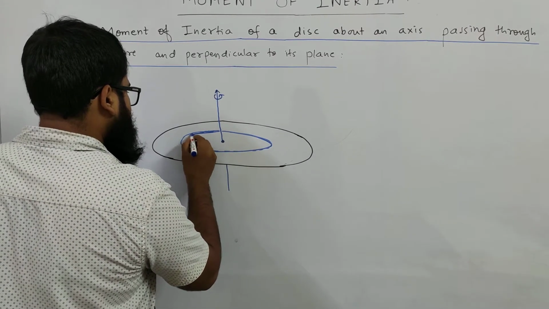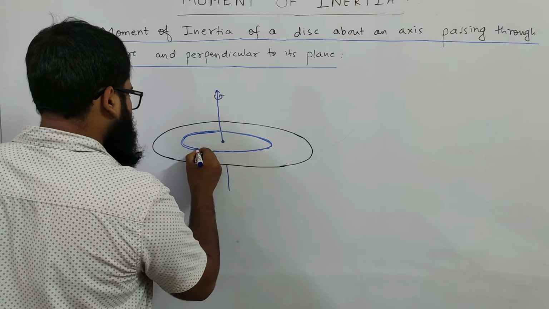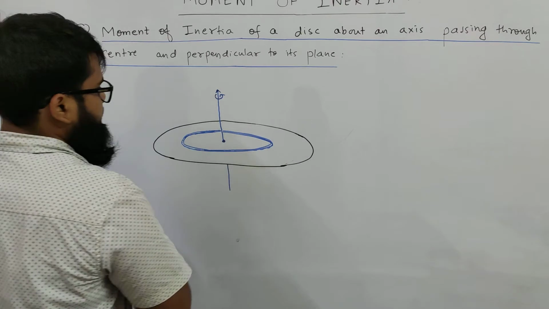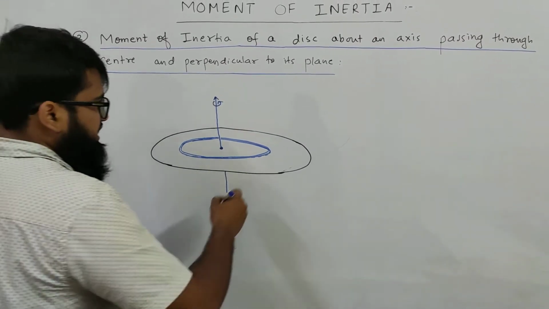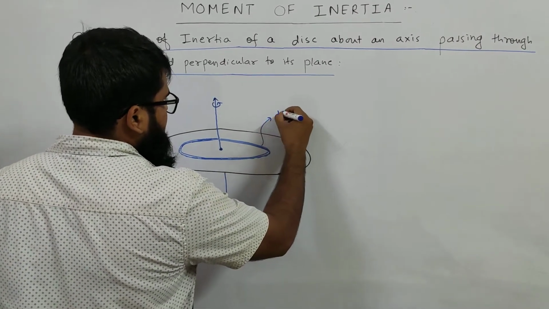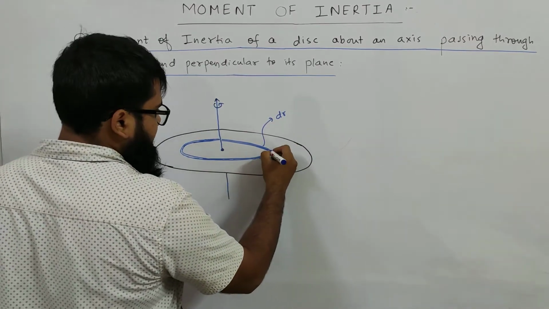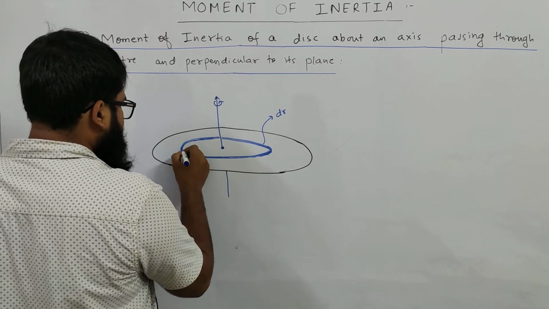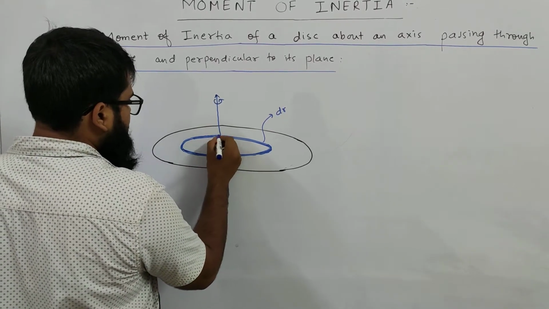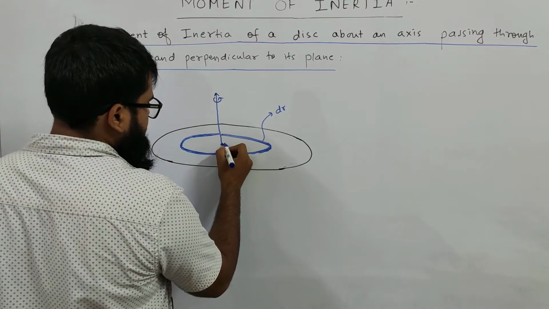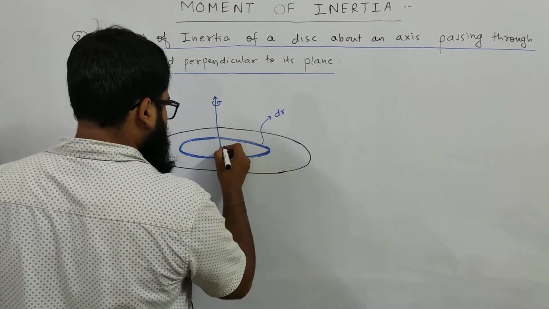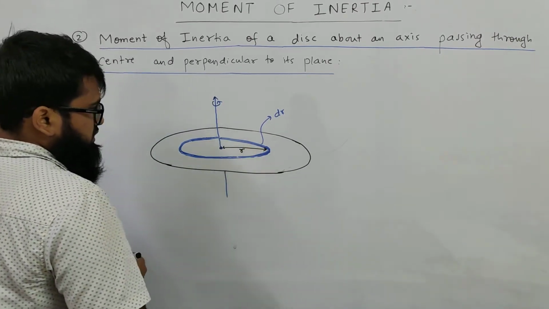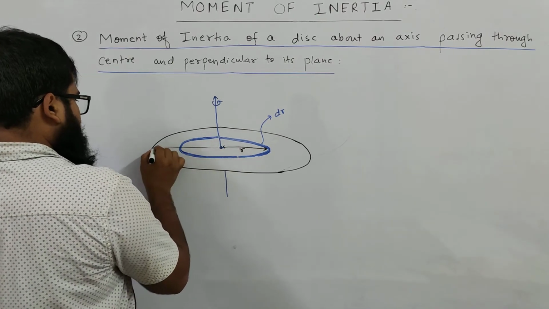And the ring has some thickness also. The thickness is negligible. We are considering a thin ring. This ring has a thickness of dr, and the distance of the ring from the center of the disk is r, small r. The radius of the disk is capital R.